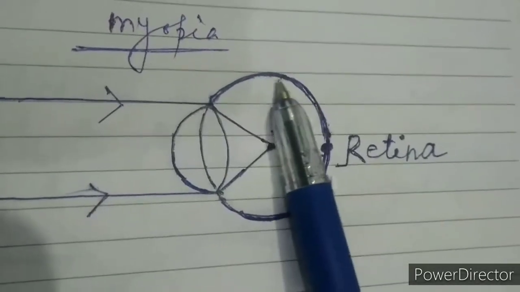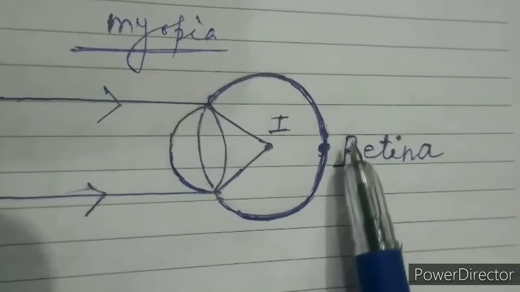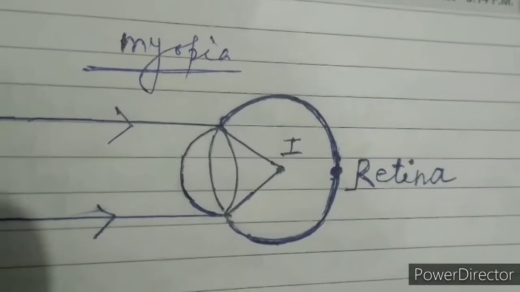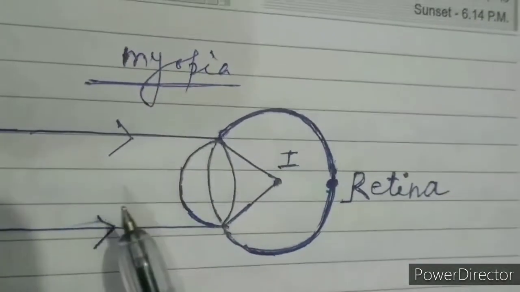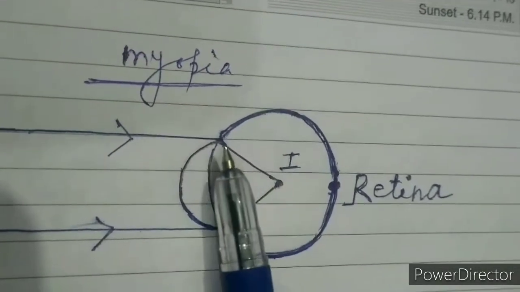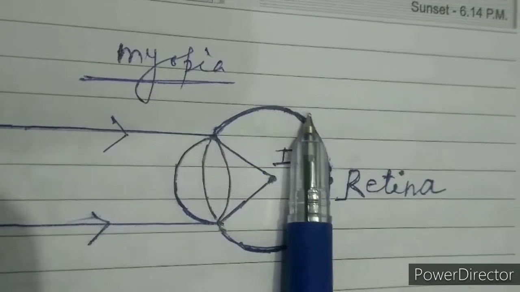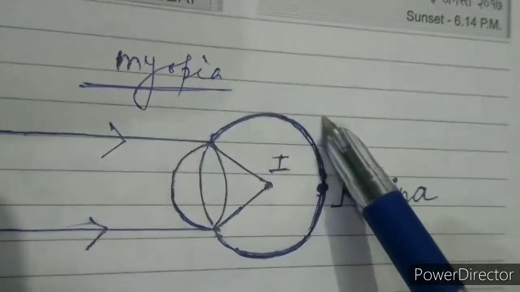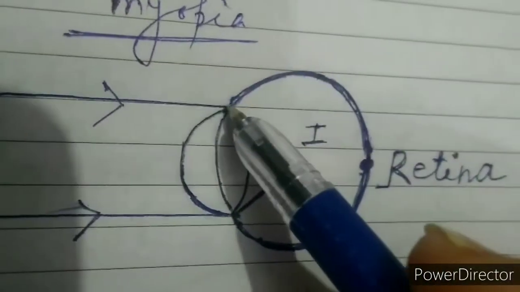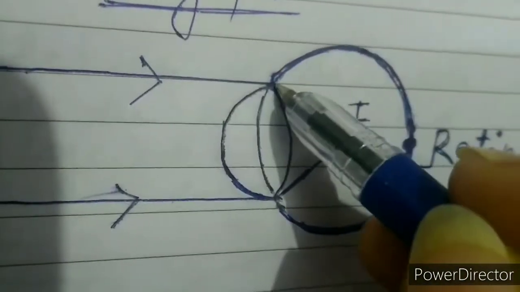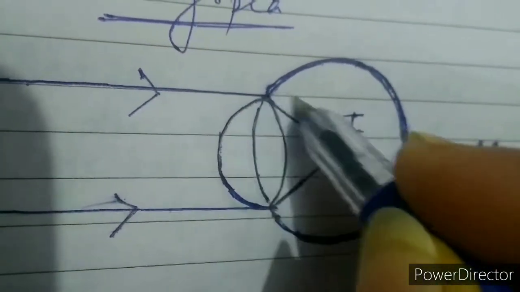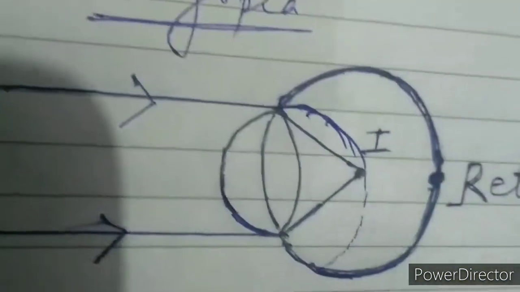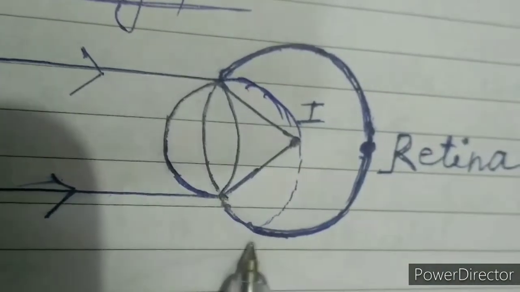If an eye forms its image at the retina, you are able to see perfectly. Now suppose the eyeball, this one, elongates. Initially the eyeball was like this, and it focused the image at the retina.